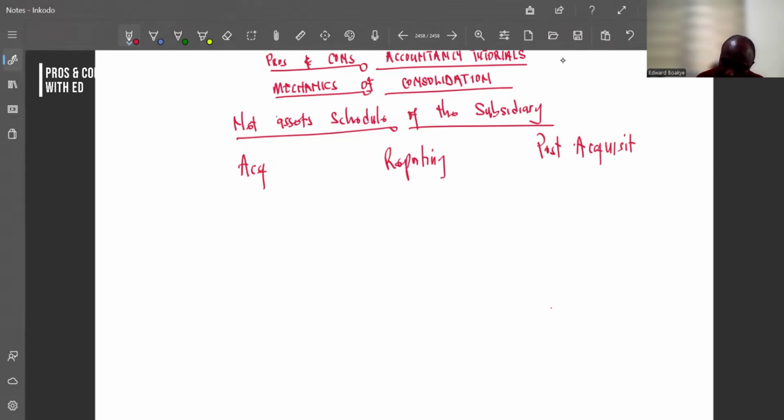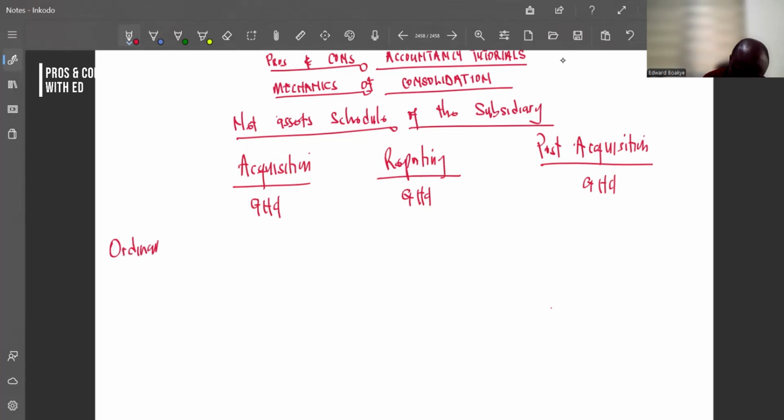So if we are saying the equity, then we are going to use our ordinary shares.